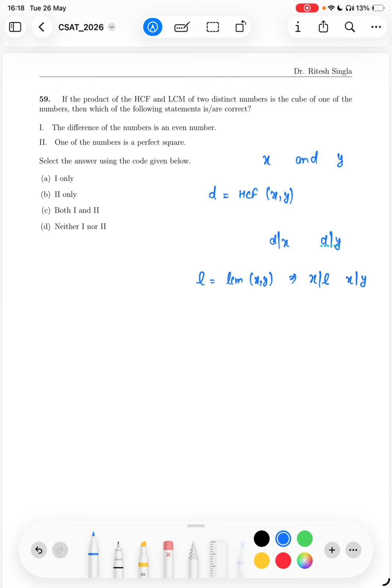If the product of HCF and LCM of two distinct numbers, and we can assume that x is less than y without loss of generality, is the cube of one of the numbers. Okay, HCF and LCM is cube of one of the numbers.